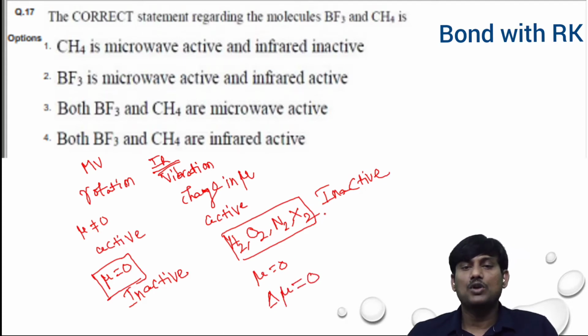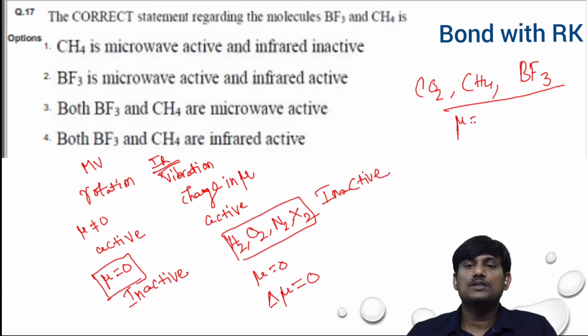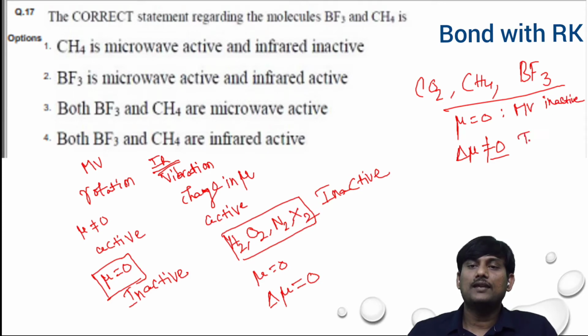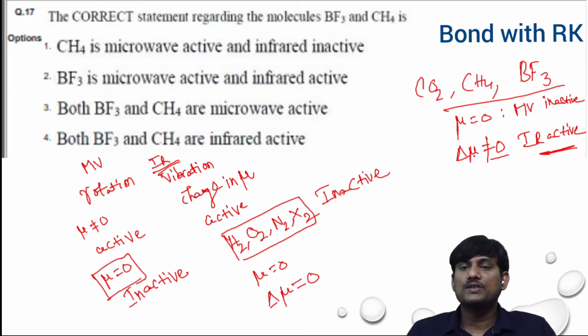But if you take any other molecules, let's take CO2, CH4, or BF3, these are symmetric molecules. In this case, mu is equal to 0, but delta mu is not equal to 0. So these are microwave inactive, but these are IR active. When there is a vibration, in some modes there is a change in dipole moment. So these are IR active.